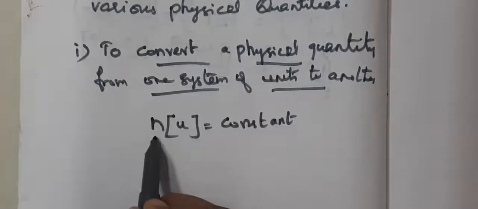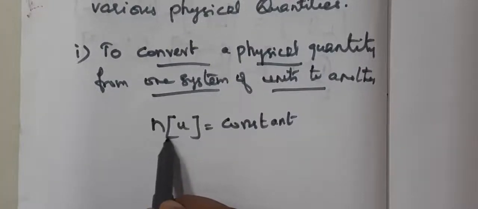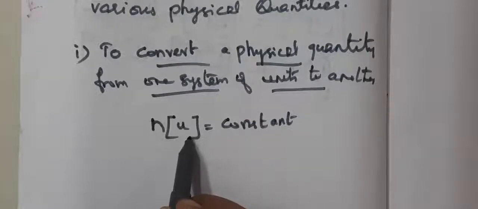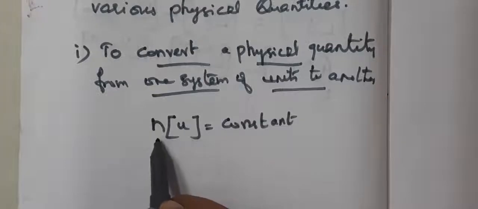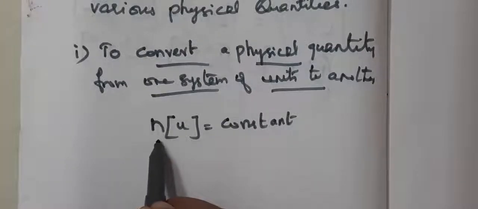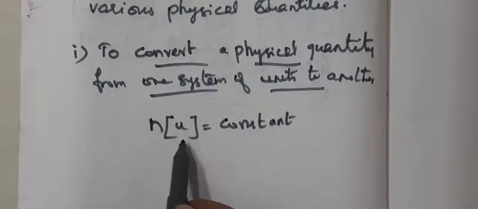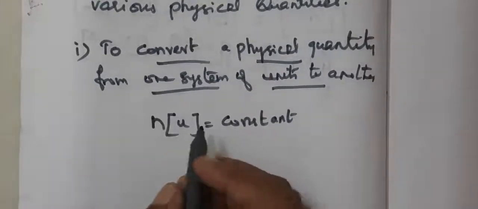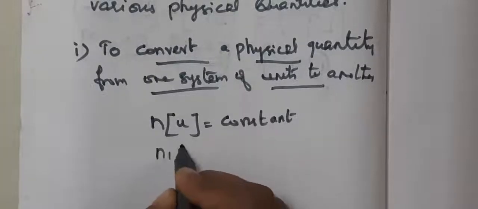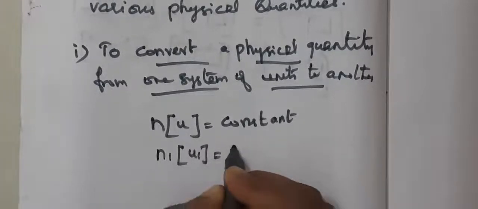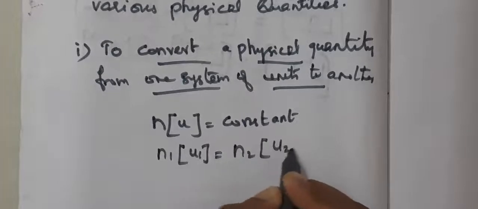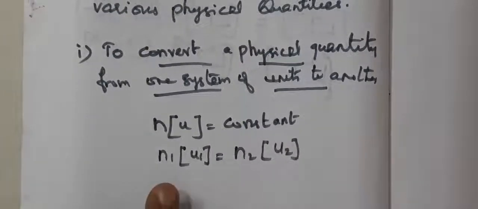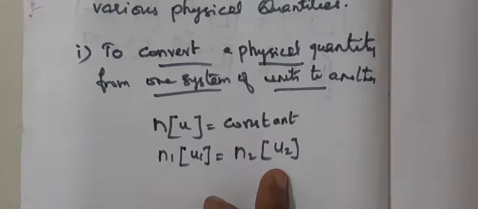Clear? n represents the numerical value, the number, and u represents the unit. So the product of numerical value and its corresponding unit is equal to constant. Or else we can write this formula, n1 u1 is equal to n2 u2. That is one system of unit and this is the other system of unit.